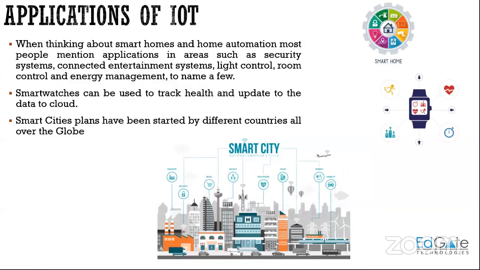So, applications of IoT. Everyone would have seen those applications, such as smartphones and smart homes. Then you have your smart watches. Then there are a few smart cities also being developed now, like Dubai or other cities which are still being developed as smart cities.